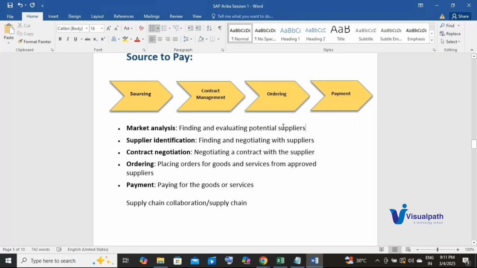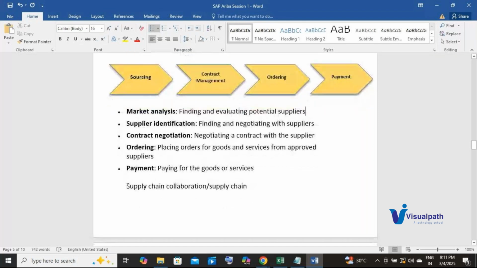Okay, now there are two terminologies here. Two parties involved. One is the buyer, the other one is the supplier or vendor. These are the two key parties which are involved in the S2P or source to pay cycle.